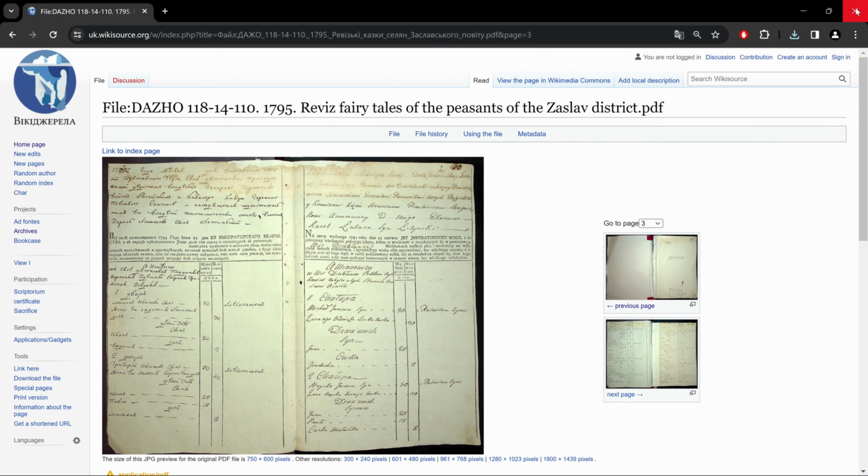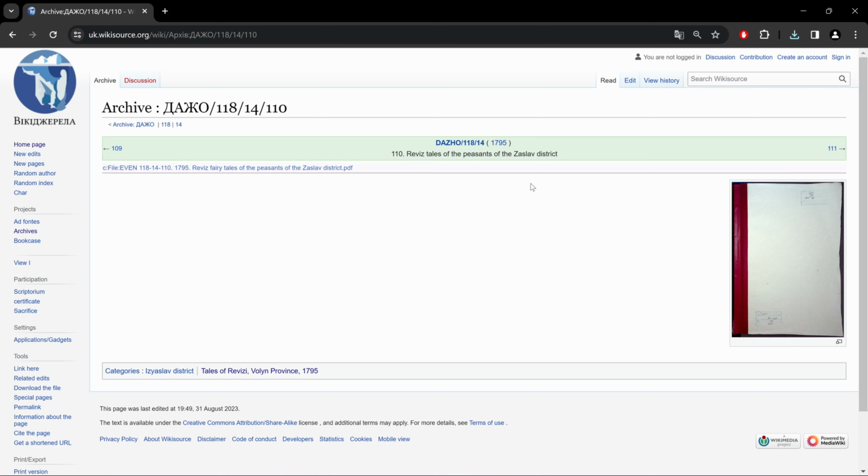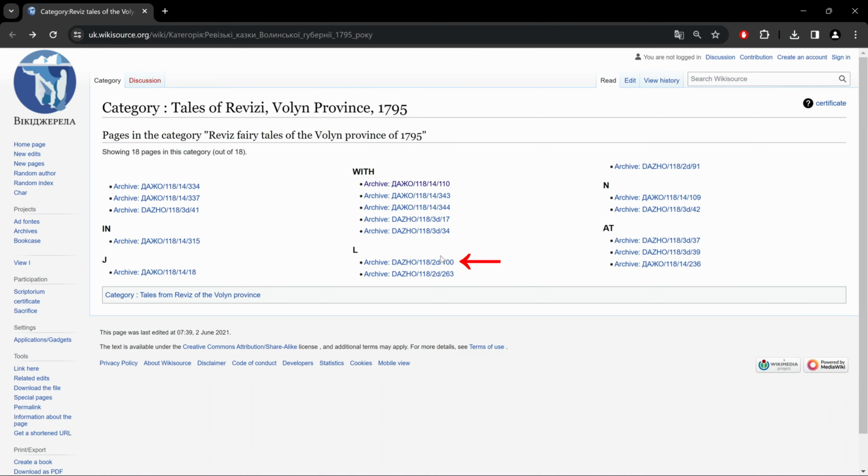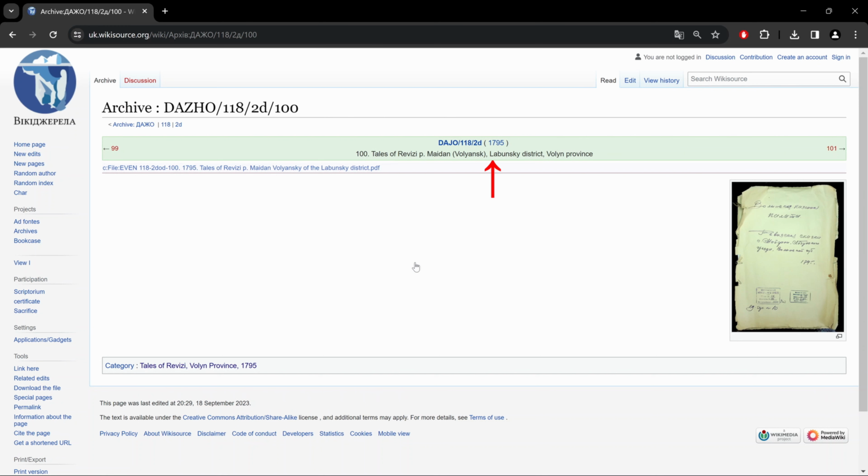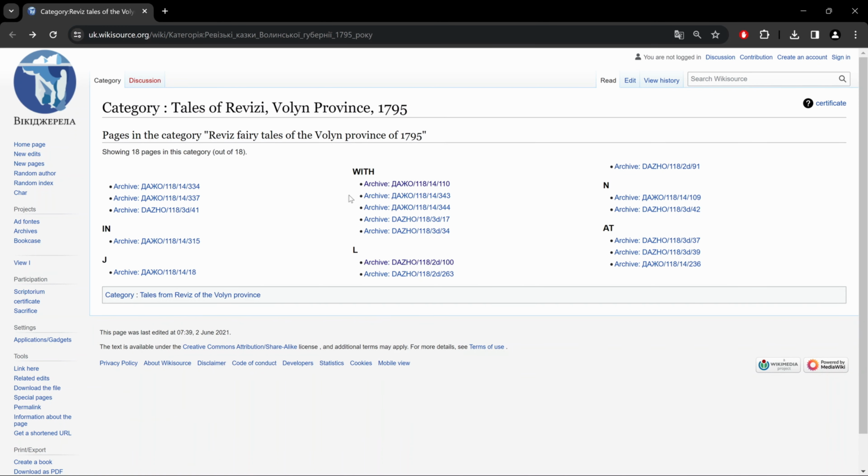Okay. Let's get out of here. And before I come out of this document completely, remember we were under the letter Z. Well, here we have Zaslav district. And here if we go into a second one, L, here we see Labunsky district.